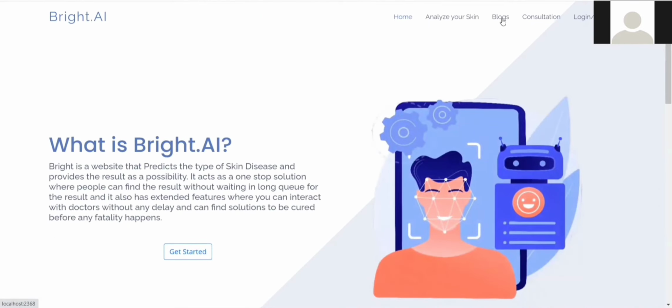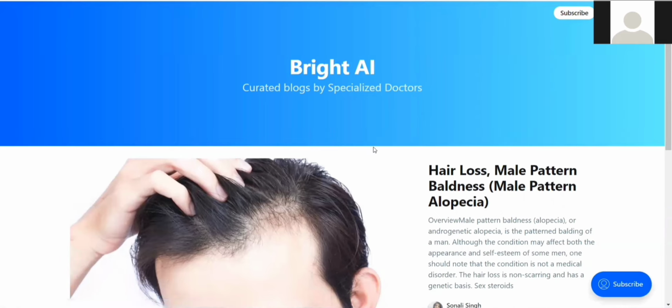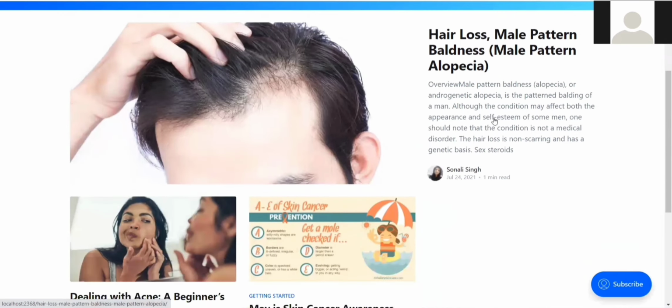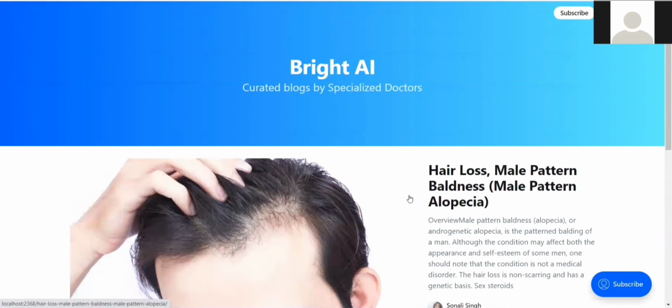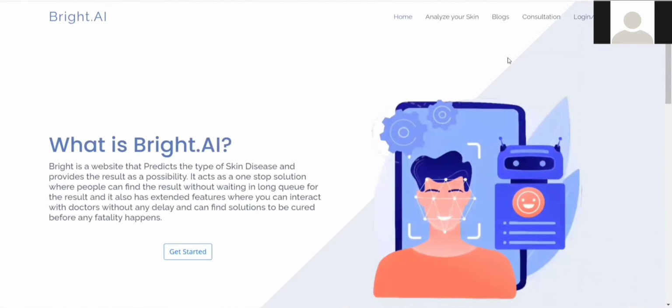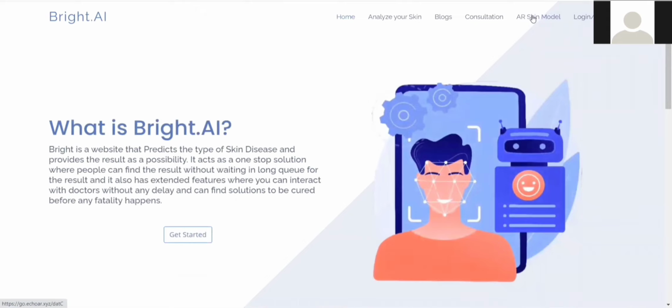Now, here's the blog section. Here, you can see all the curated blogs by the doctors. Now, it is also important for the users to be aware of how the skin looks like from the inside. Hence, we have come up with an AR model. This is the AR skin model that we have created using EcoAR.